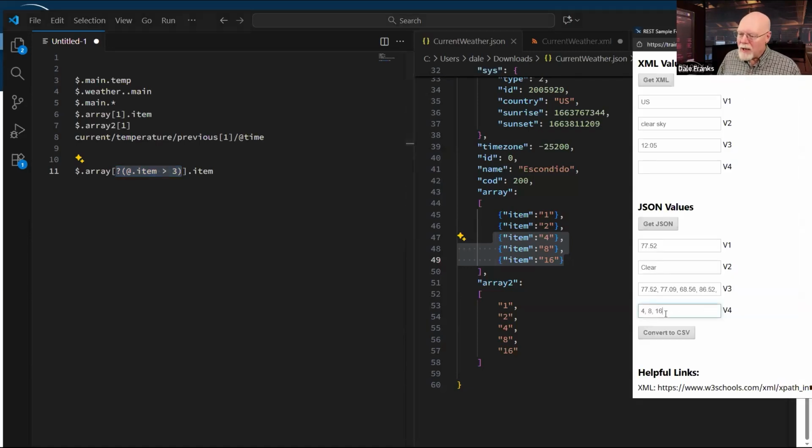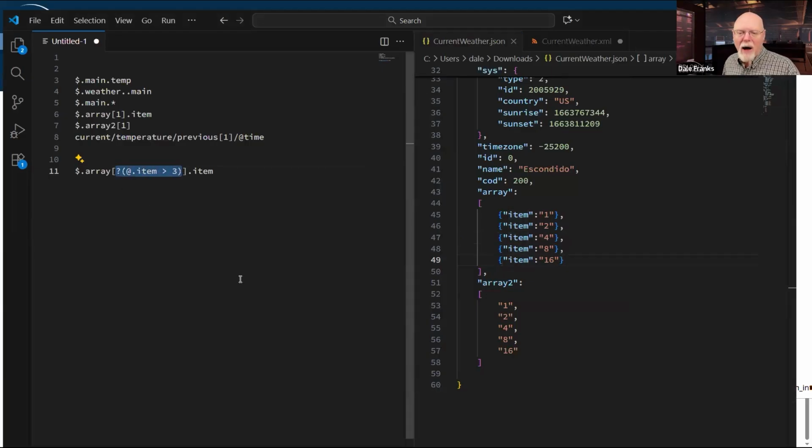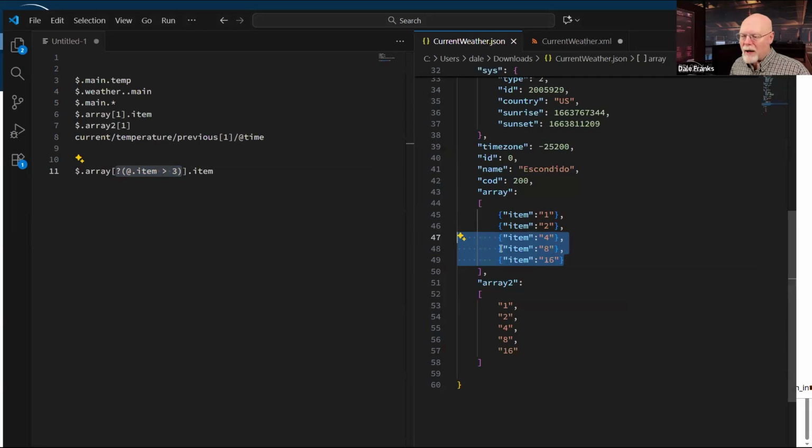So we get 4, 8, and 16 because it is going to return to us item 2, item 3, and item 4 out of this array. On the fly, it grabs items 2, 3, and 4 and specifies those as the array rows that we want. And it's going to create that comma separated list for us: 4, 8, and 16.